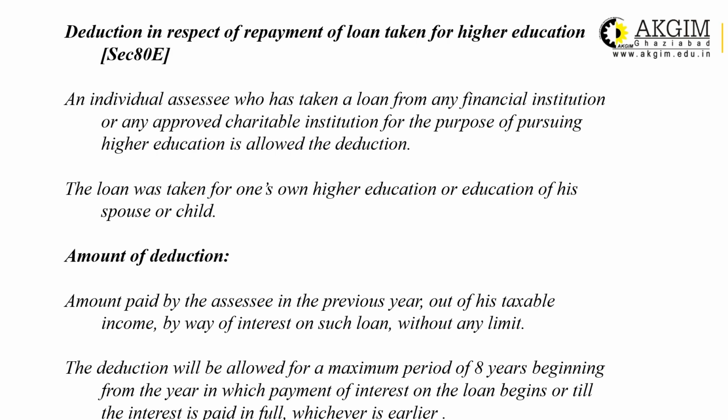The amount of deduction under section 80E will be the amount paid by the assessee in respect of previous year out of his taxable income by way of interest on such loan without any limit. That means the amount which is the actual one. There is no upper limit for the payment of interest on the loan. The deduction will be allowed for a maximum period of 8 years, beginning from the year in which the payment of interest on the loan begins or till the interest is paid in full, whichever is earlier.